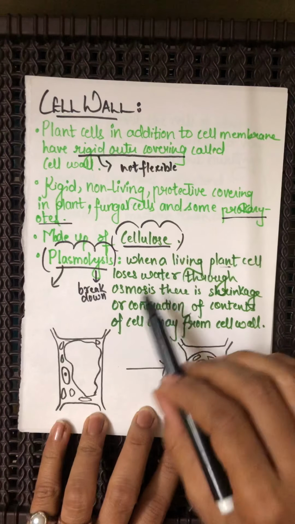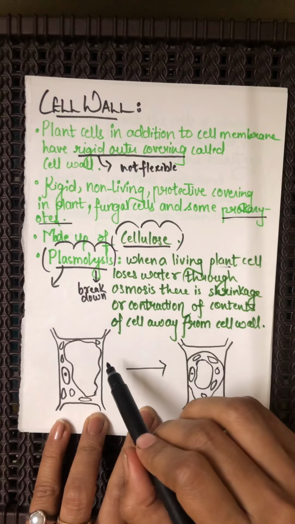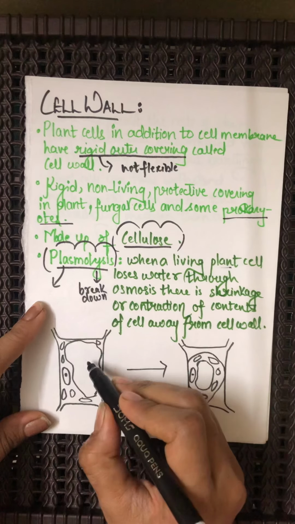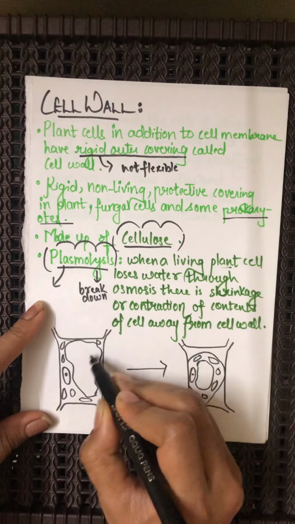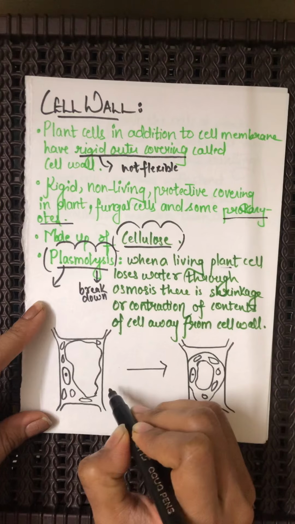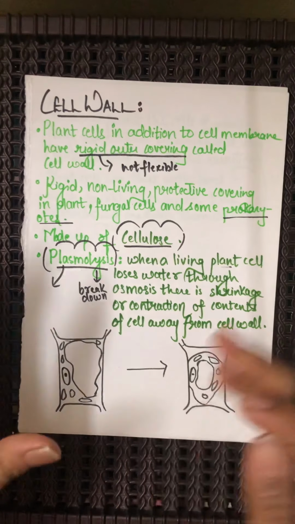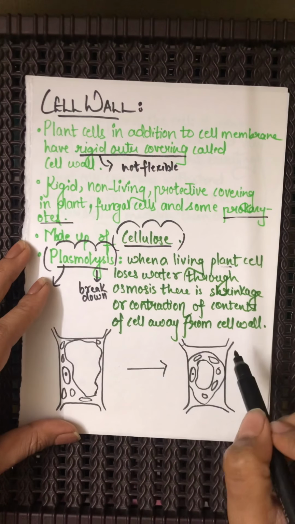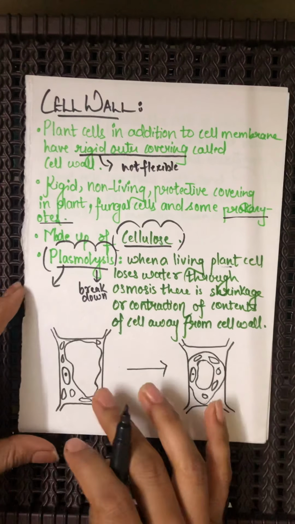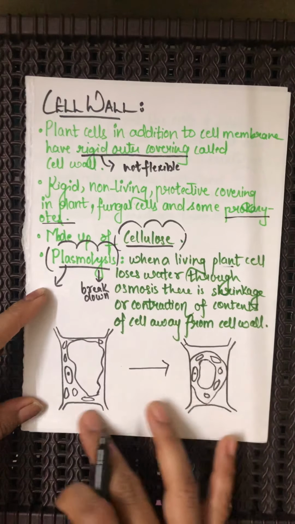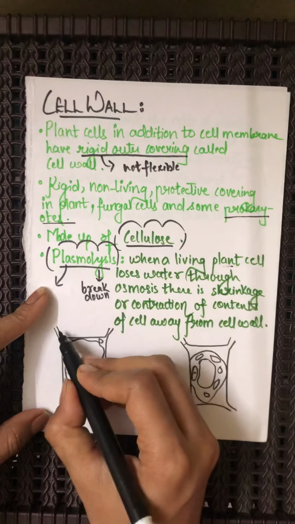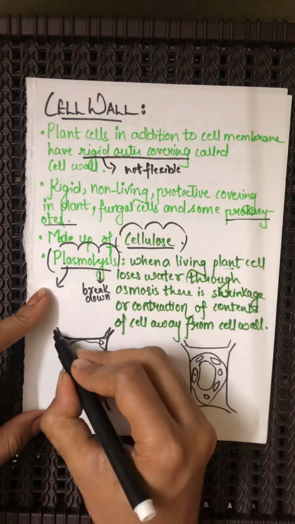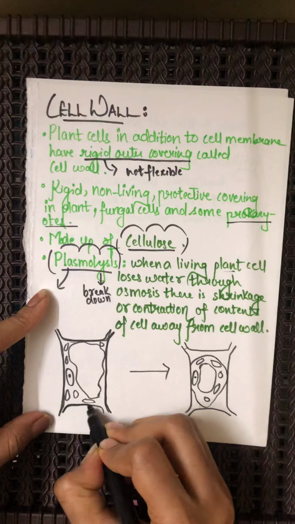Yes, so whensoever a living plant cell is being kept in some hypertonic solution, then what will happen? Therefore the water will get out of the plant cell, and there will be contraction seen in the content of the cell which is away from the cell wall. So for example, over here this is a plant cell, as you can see. Now this is the cell wall, as you can see. This is nothing but the cell wall.